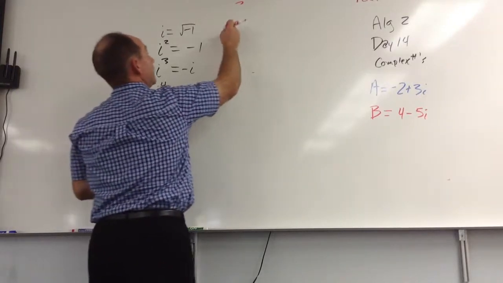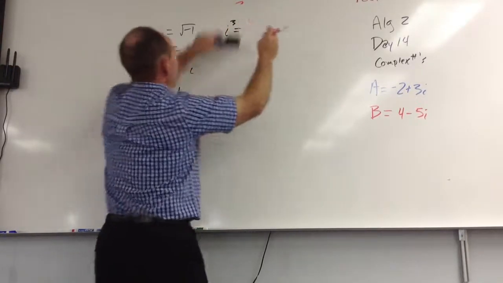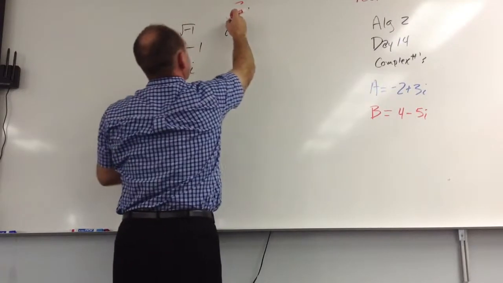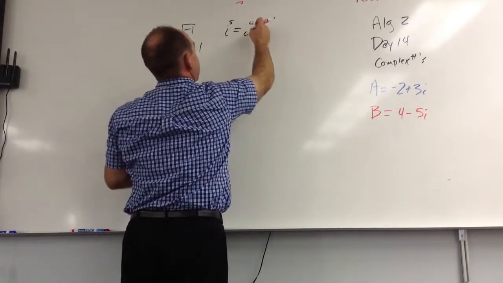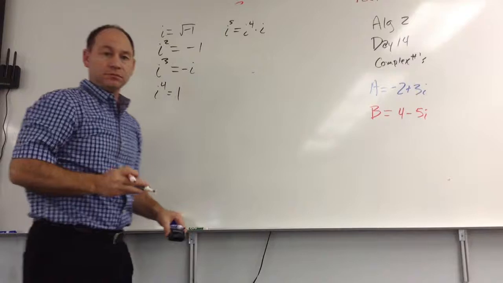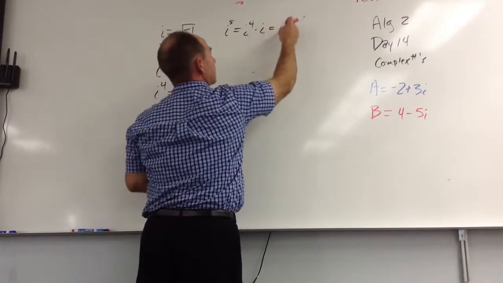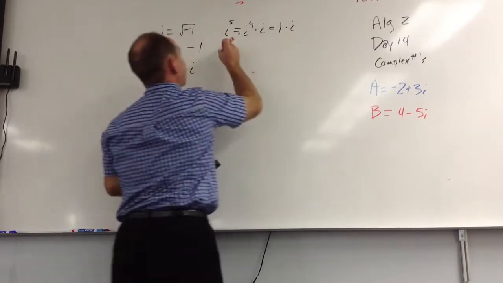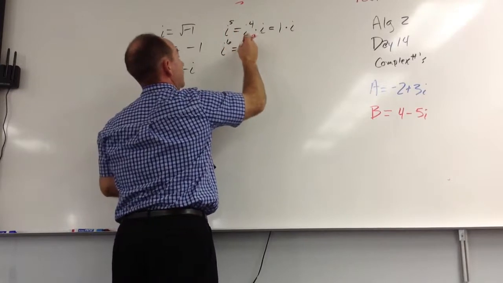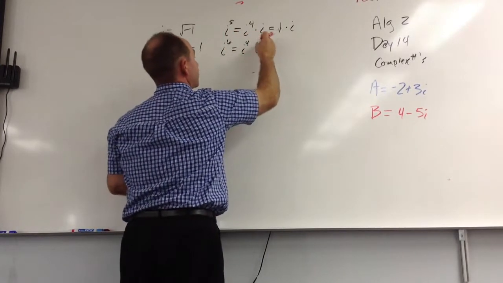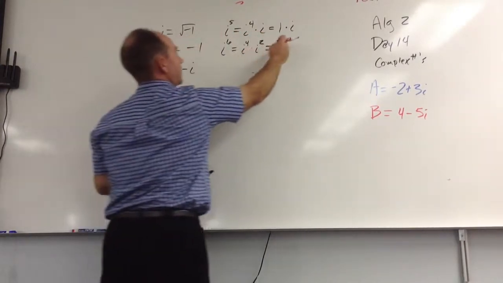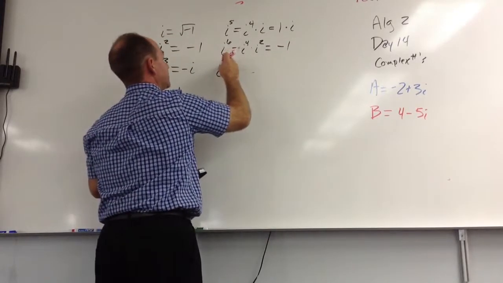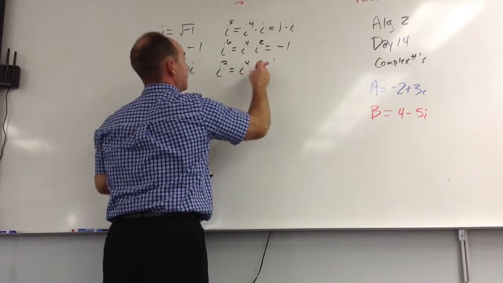Now, here's the key. When I get to i to the fifth, I can think of it as i to the fourth times i to the first. But i to the fourth was just 1, so that's 1 times i. i to the sixth would be i to the fourth times i squared. So that's just going to repeat. That's going to be negative 1. i to the seventh is going to be i to the fourth times i cubed.